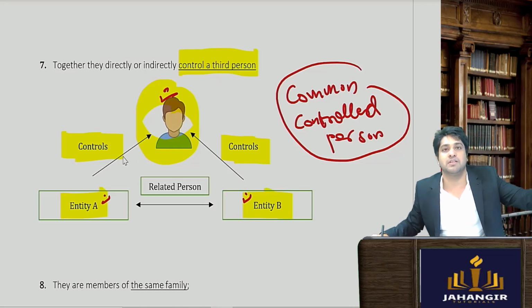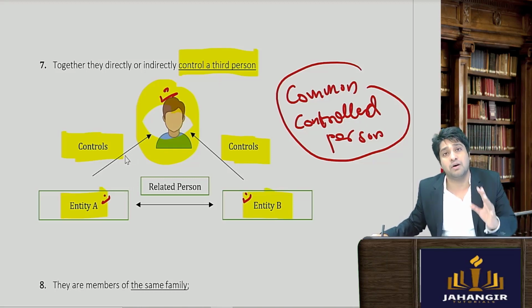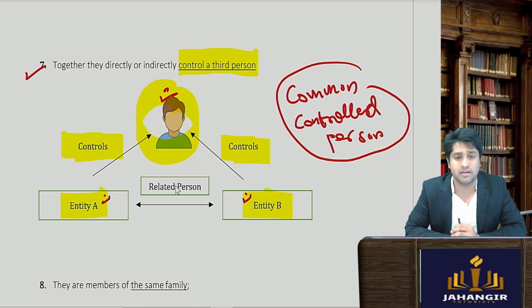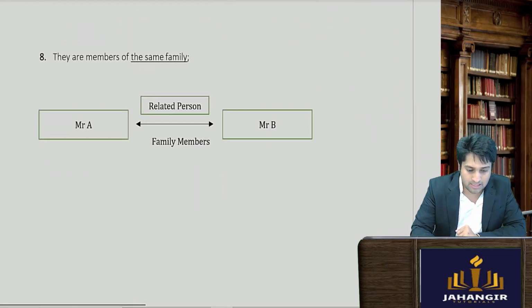Earlier it was the third person controlling each entity. Now the entities are controlling a single person. In such cases also entity A and entity B will be considered to be related persons. Let's see point number 8.